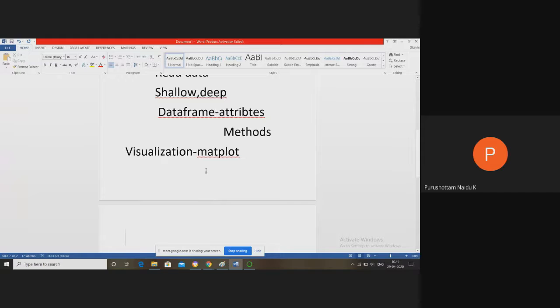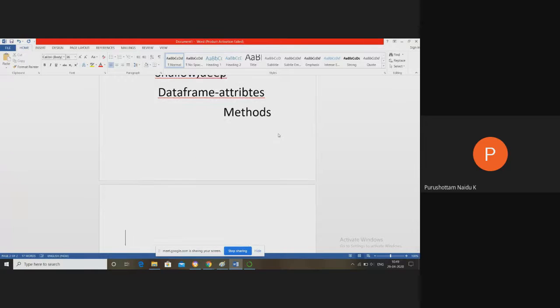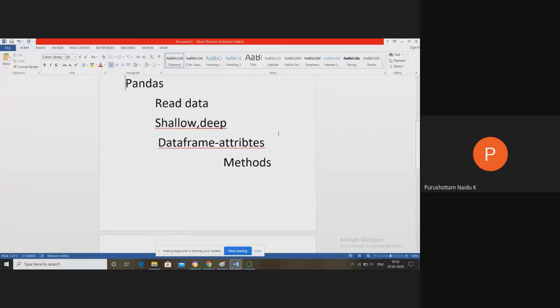Now, in the last sessions, we discussed what shallow copy and deep copy of data mean. The shallow copy of data is similar to call by reference in C and C++, and the deep copy is similar to call by value. That means in a shallow copy, if you change any data in the duplicate copy, that is also reflected in the original copy. In a deep copy of data, if you update any data in the duplicated data, that is not reflected in the original data.